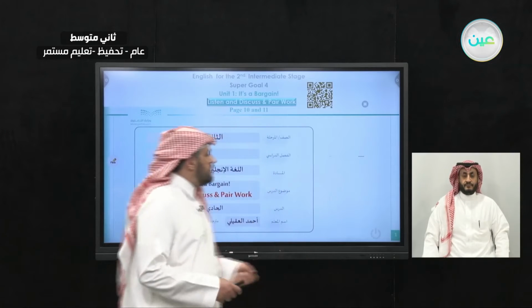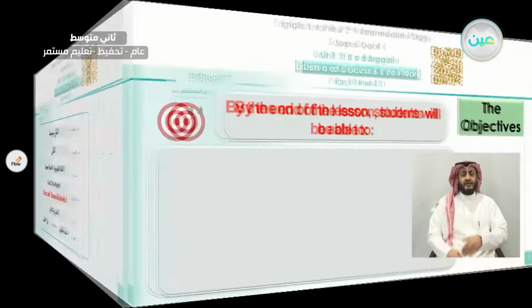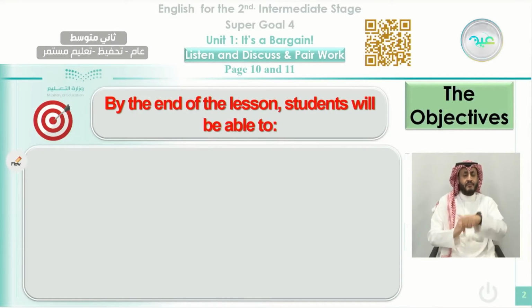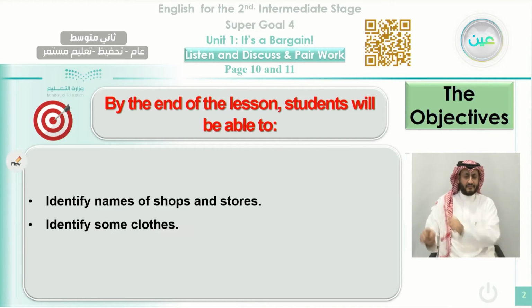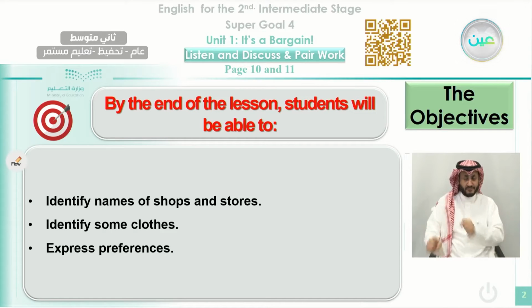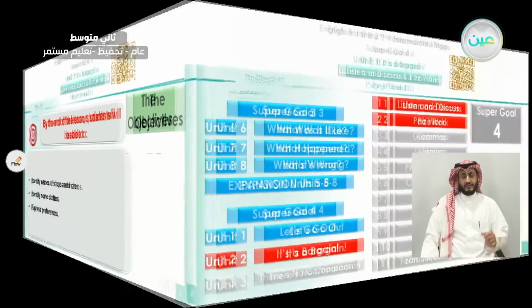As always, we start our class by reviewing the plan, the objectives that we are planning to achieve at the end of this class, inshallah. First, the students will be able to identify names of shops and stores. Also, they will be able to identify some clothes, and also the students will be able to express preferences.